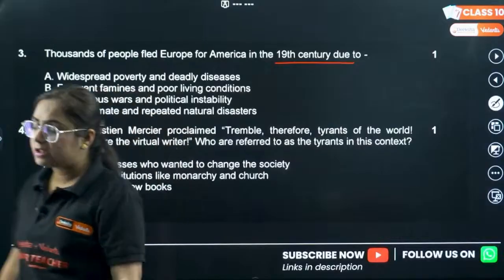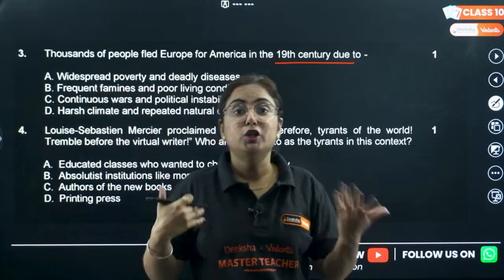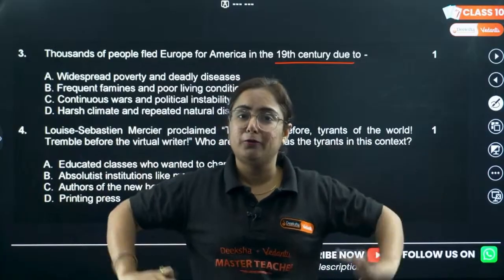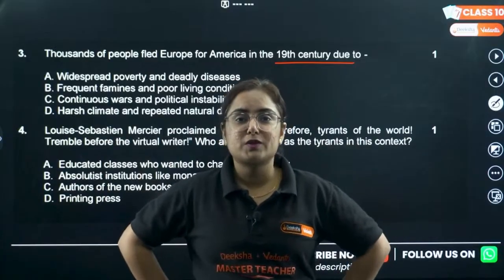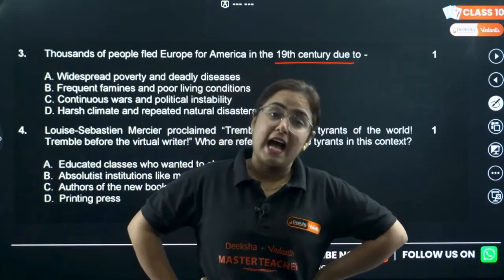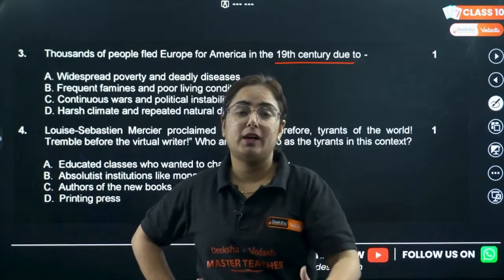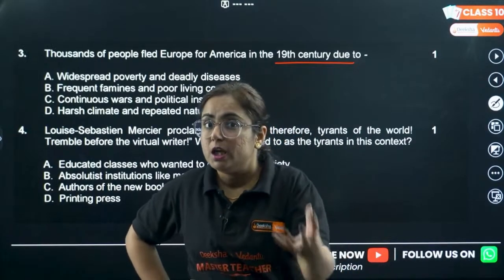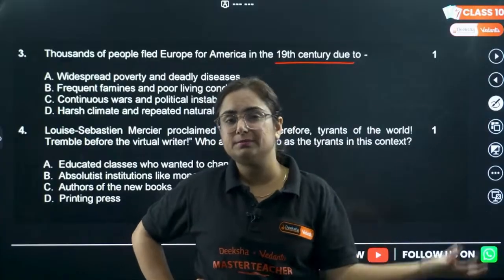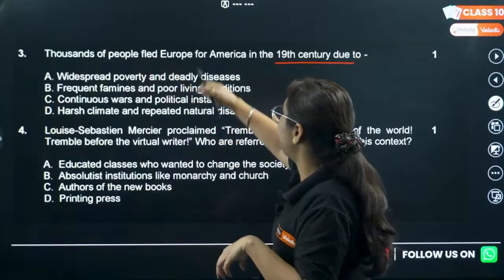We know that the land of America was not known to us for a longer period of time. All thanks to Christopher Columbus, that he found the route towards America, and Americo Vespucci was the person who identified it as a different land. And then what happened? The Europeans were going to America and all such things were going on. But what led to thousands of people fleeing Europe?